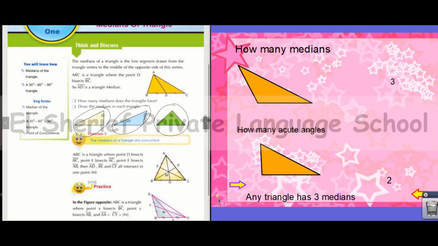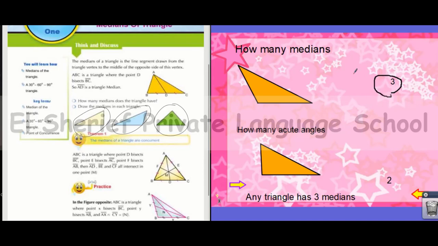How many medians? This is an obtuse angle triangle. It has three vertices and three sides. How many medians in this triangle?